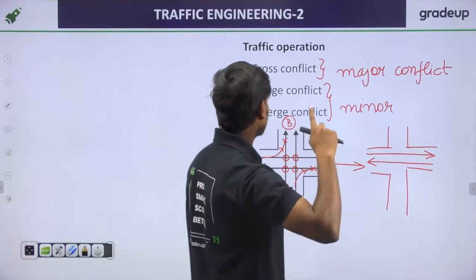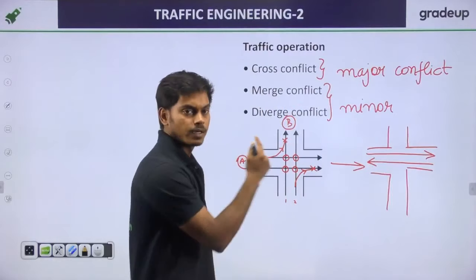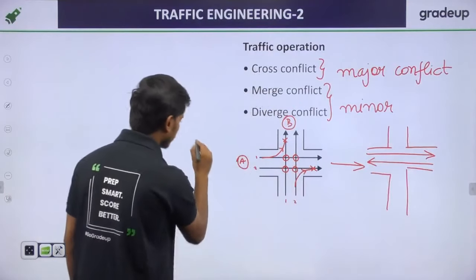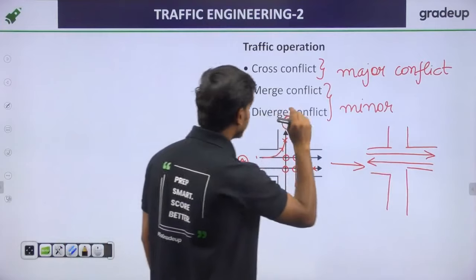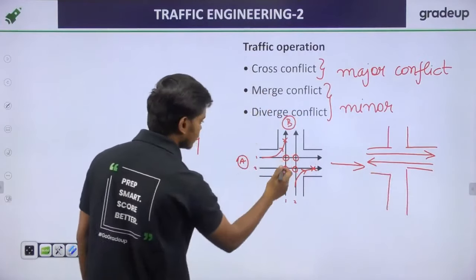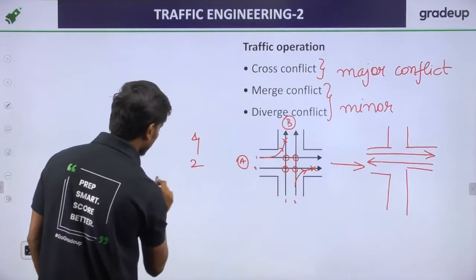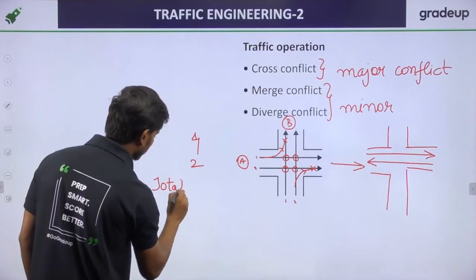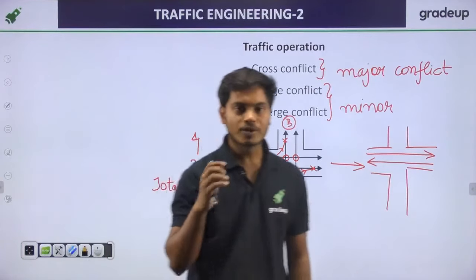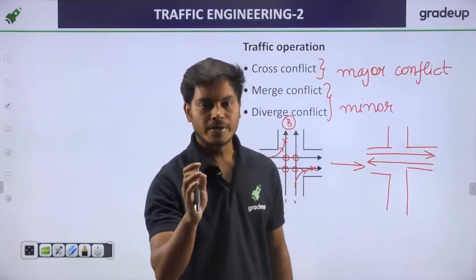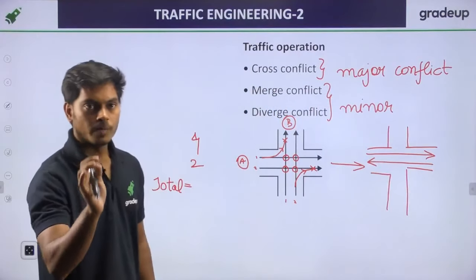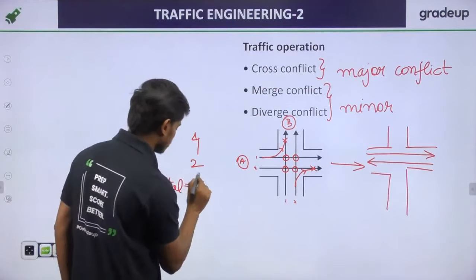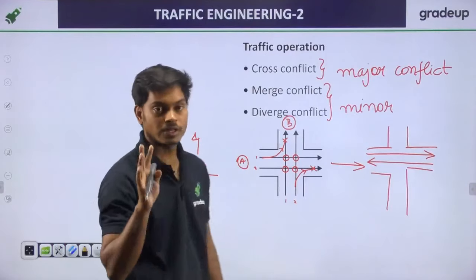So the number of total cross conflicts, in this case, we have 4. Number of minor conflicts, we have 2. So the total conflict points, also known as the total potential conflict points, how much? 6 in total.